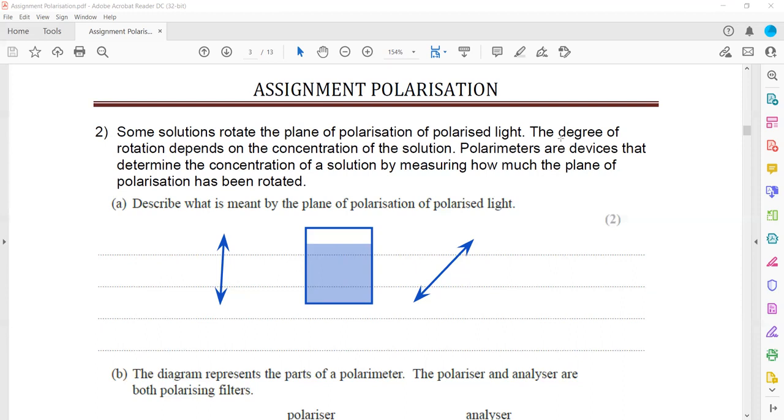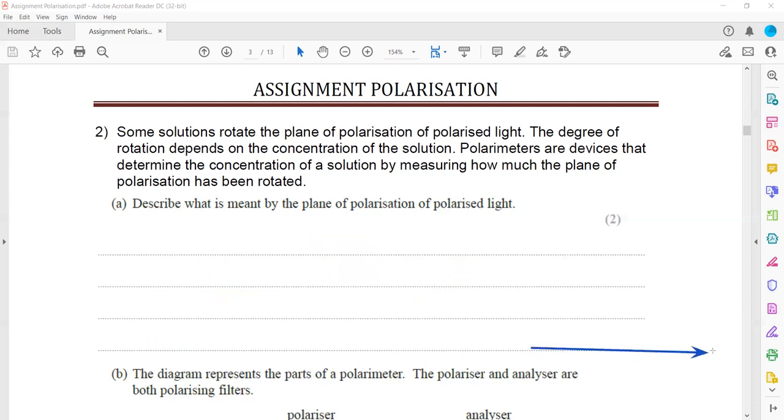and using the concept of how much rotation there is, we can sketch a graph between concentration and rotation, and work out the concentration of an unknown solution. So for example, if we have theta or angle here, and the concentration of the solution, a high concentration solution causes the light to rotate more. A low concentration solution will cause the light to rotate a small amount.